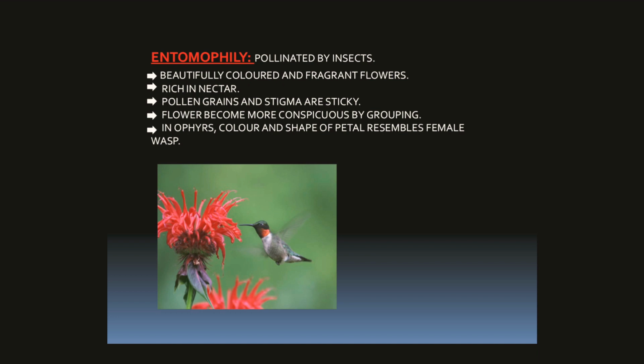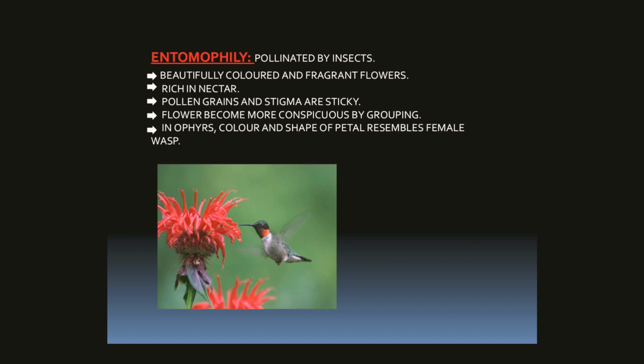Then there is entomophily. In entomophily, pollination occurs by insects. The insects which visit the flowers are the pollinators.